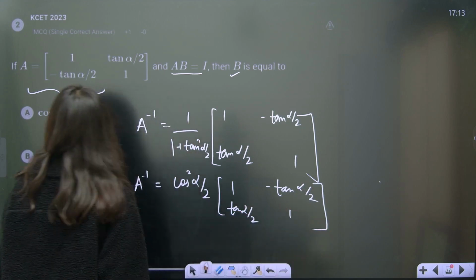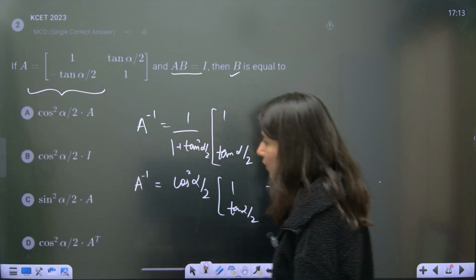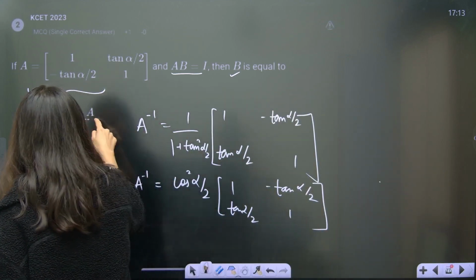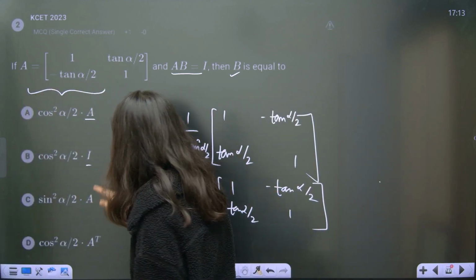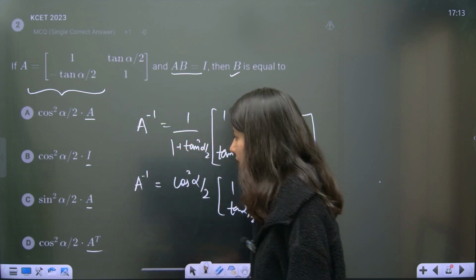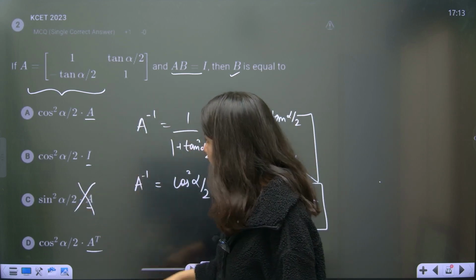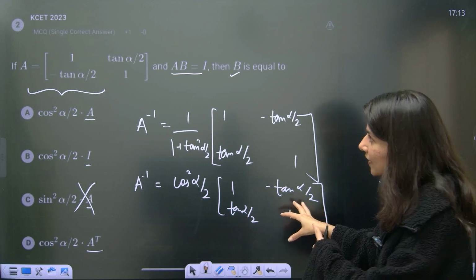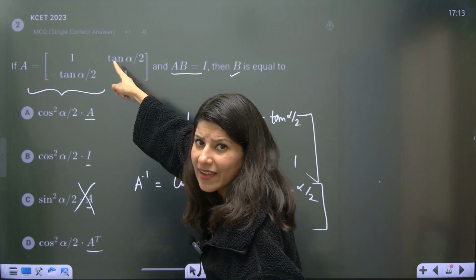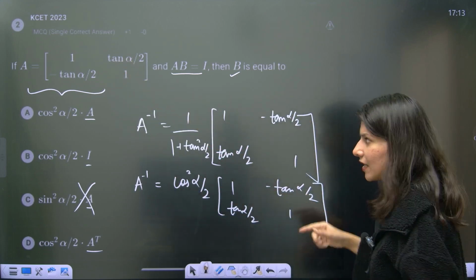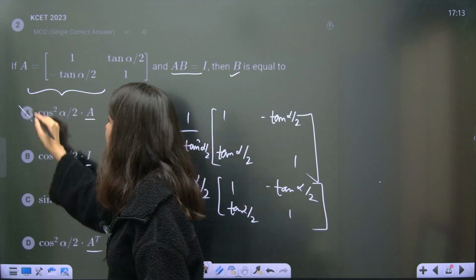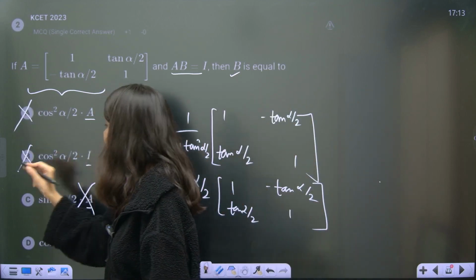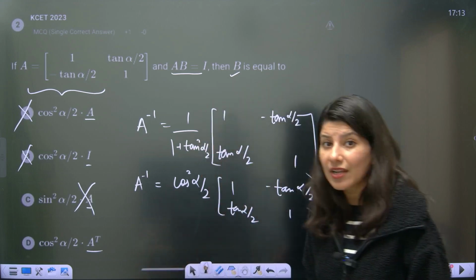Now let's match. Cos square alpha by 2 is already there in all 4 options. We just have to understand whether we are having the matrix A, I, A transpose. Is this A? Can you see? This is not A. Because A is having tan alpha by 2, we are having minus alpha by 2. Option A is definitely not there. Option A is wrong. Is this identity? Not at all. Identity doesn't look like this. Is this A transpose?